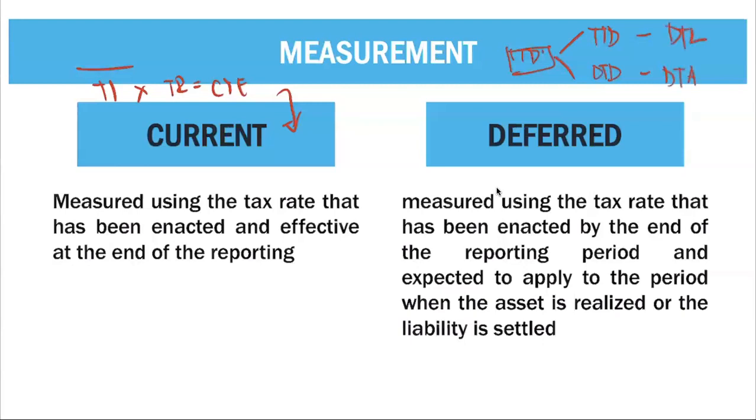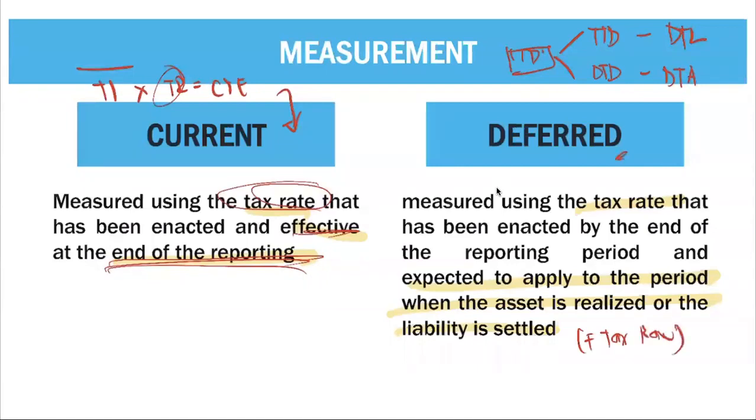The current tax uses the tax rate that is effective at the end of the reporting period, while your deferred taxes are computed using a tax rate which is expected to apply to the period when the asset is realized or the liability is settled. So this is based on your future tax rate.